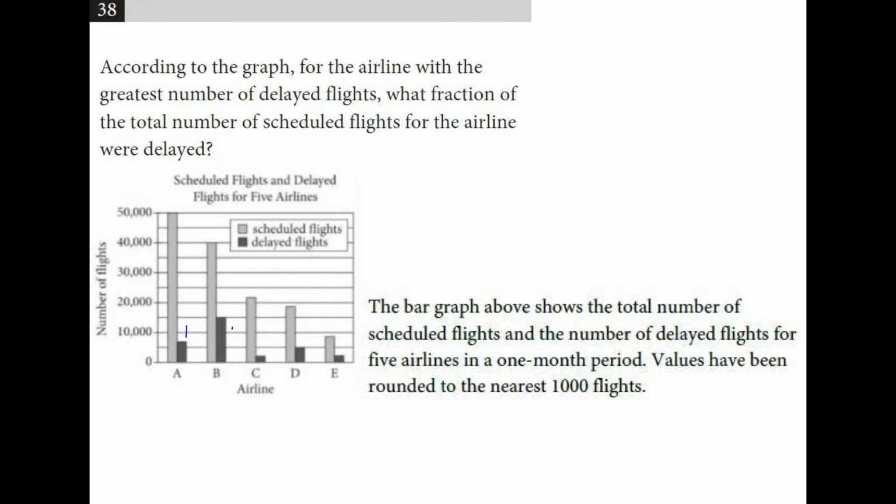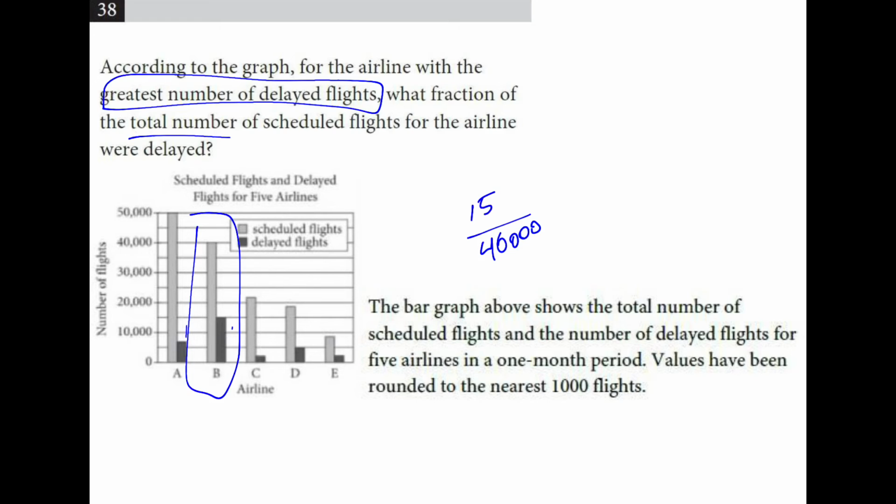According to the graph, for the airline with the greatest number of delayed flights, which is going to be airline B, what fraction of the total were delayed? So the total scheduled flights is 40,000, and those delayed is 15,000. This gives a decimal of 0.375, and you could also call that 3/8 if you wanted to.